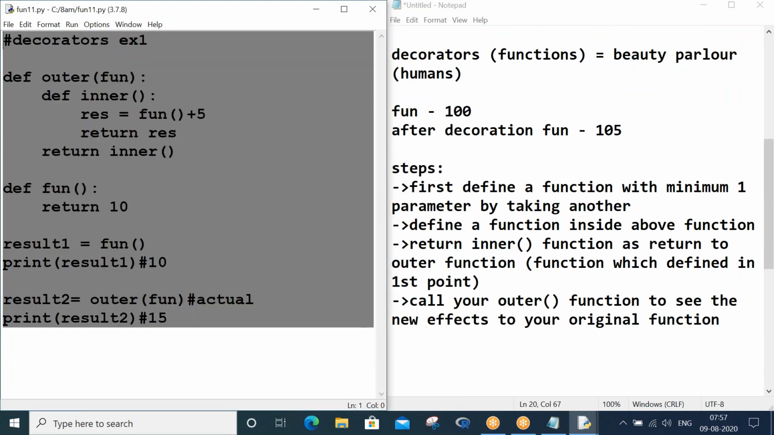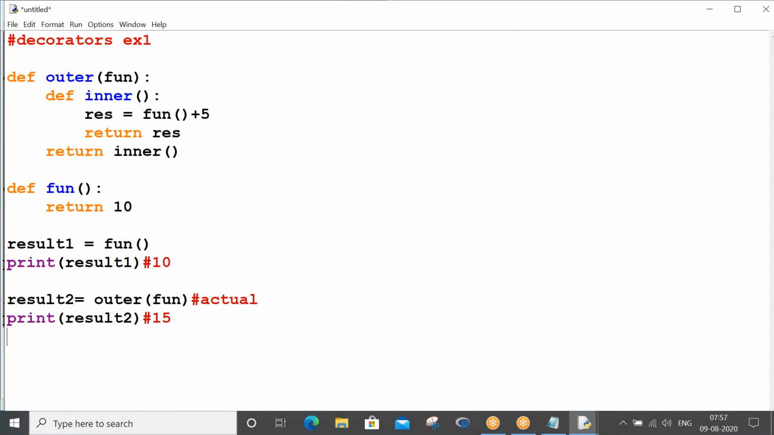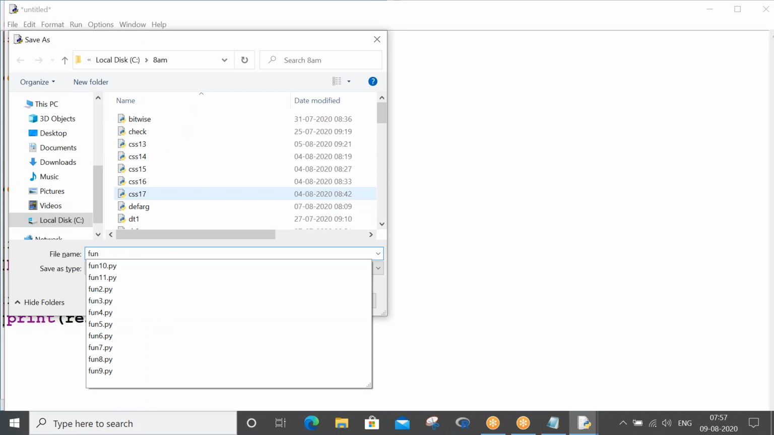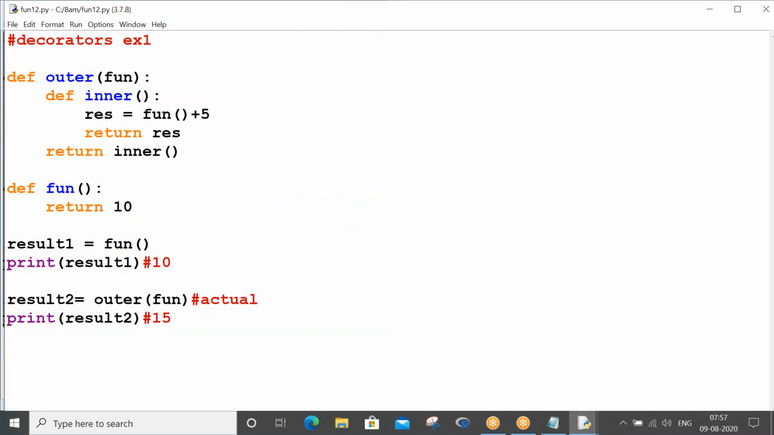Control A, control C, control N, control V, control S. Let us say this as example 2. Now what I'm saying is you have your function as it is. I'm going to do some modifications to this logic.